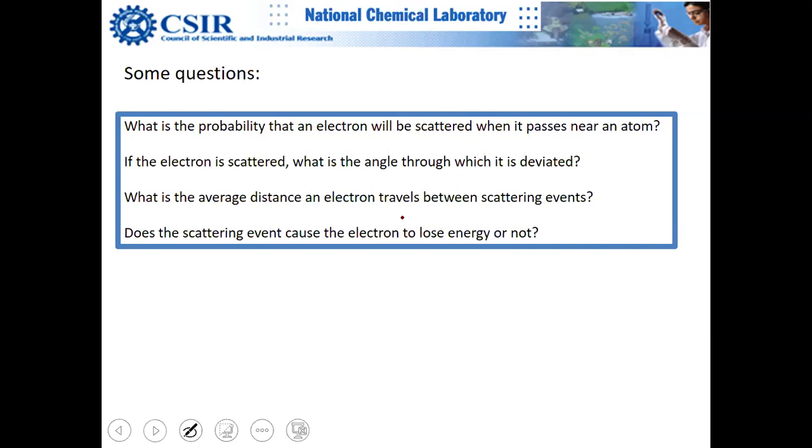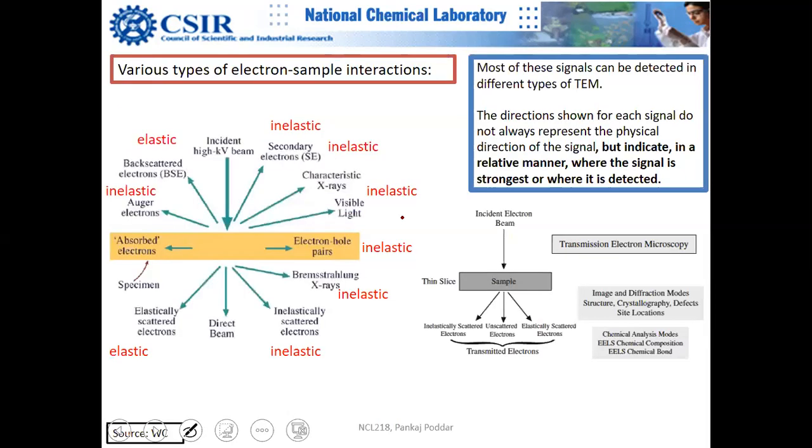And this is a very important question because it gives you contrast. And this question decides the thickness of your sample. I mean, it decides what thickness you can take when you do the experiment. Does the scattering event cause electrons to lose energy or not? We'll see. So some of the questions are answered in this slide.